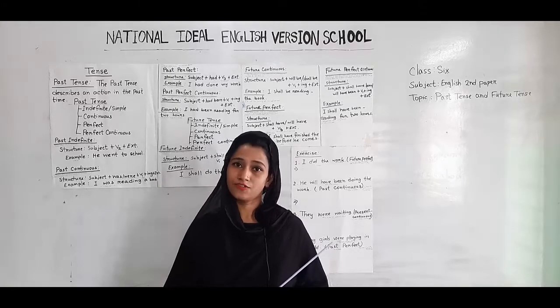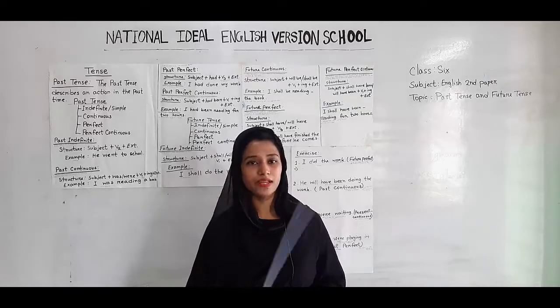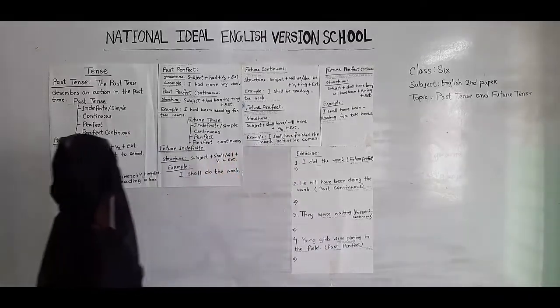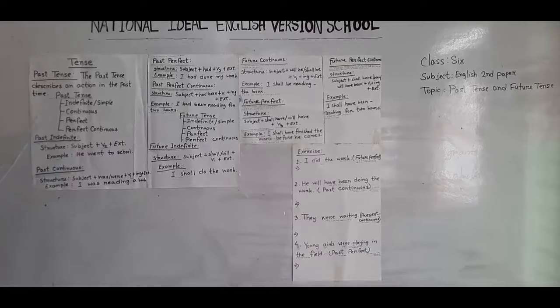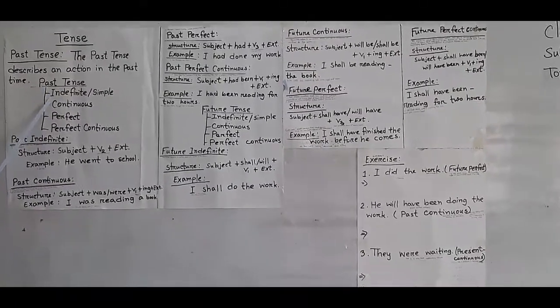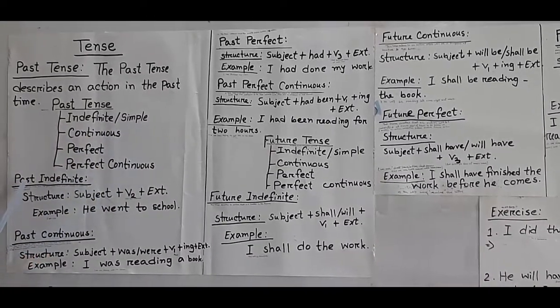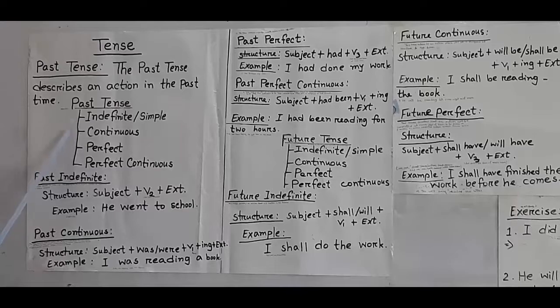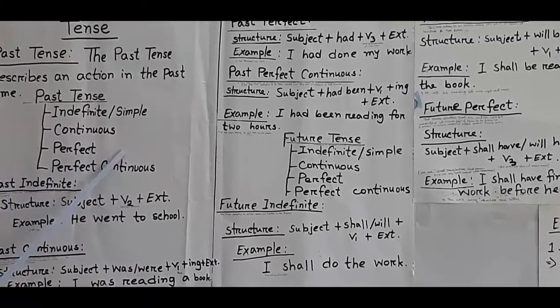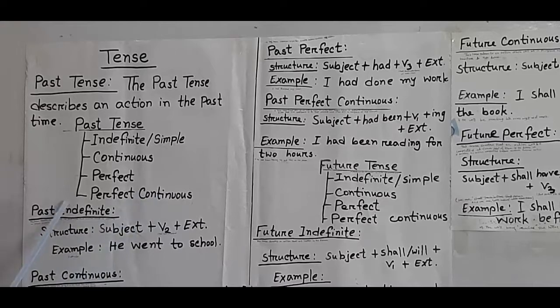Okay, it has 4 forms. This past tense has 4 forms. What are they? Please look at the board. Past tense has 4 forms. They are past indefinite or simple past tense. Number 2, past continuous tense. Number 3, past perfect tense. And number 4, past perfect continuous tense.